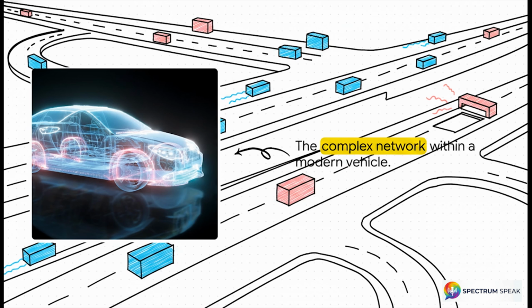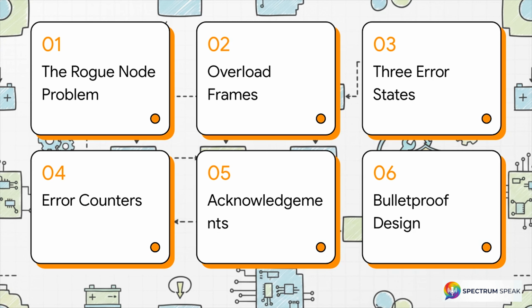If one node starts driving erratically, the system absolutely needs a fail-safe way to pull it over before it causes a massive 10-car pileup. So, here's our roadmap for this explainer.